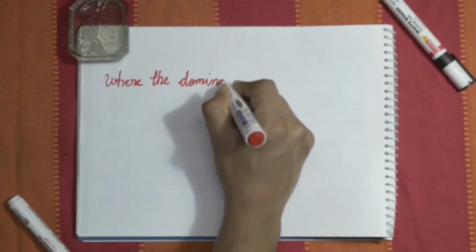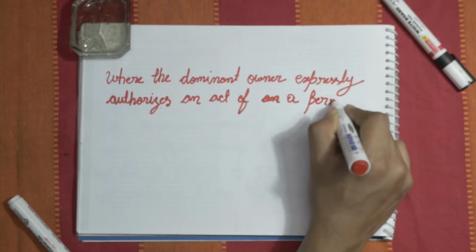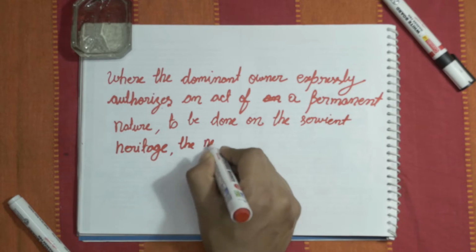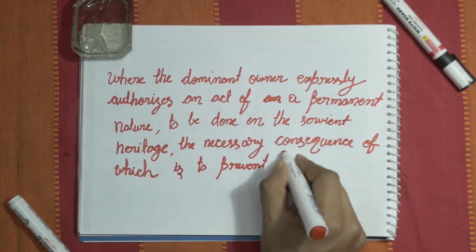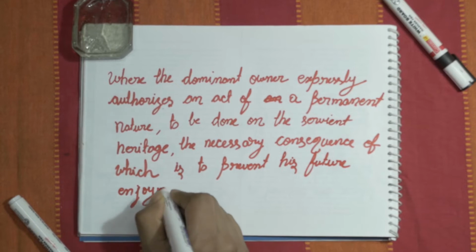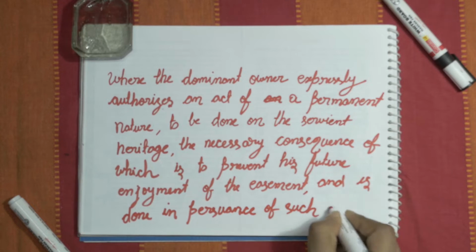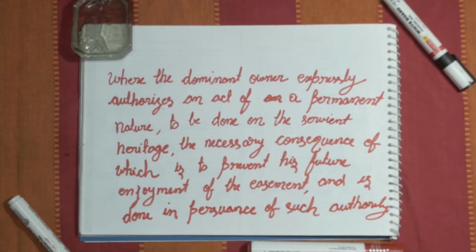Now moving on to the explanation. There are two explanations in this section. Explanation 1 talks about what can be considered as implied giving up of easement right. Now there are two very specific scenarios that are mentioned here. Scenario 1 says that if the dominant owner expressly authorizes an act of a permanent nature to be done on the servient heritage, the necessary consequence of which is to prevent his future enjoyment of the easement, and such an act is done in pursuance of such authority, the easement right will be considered to be given up.